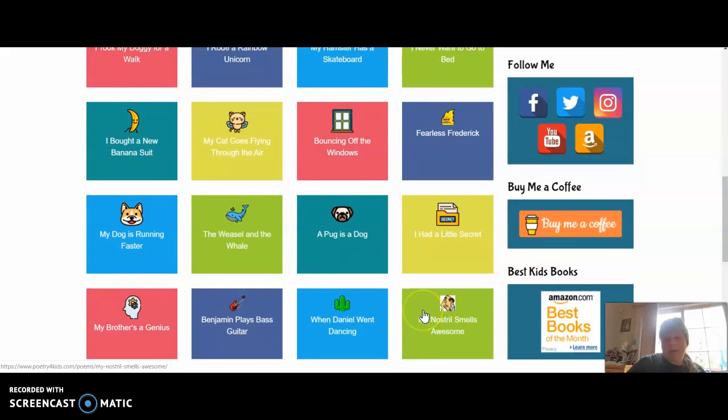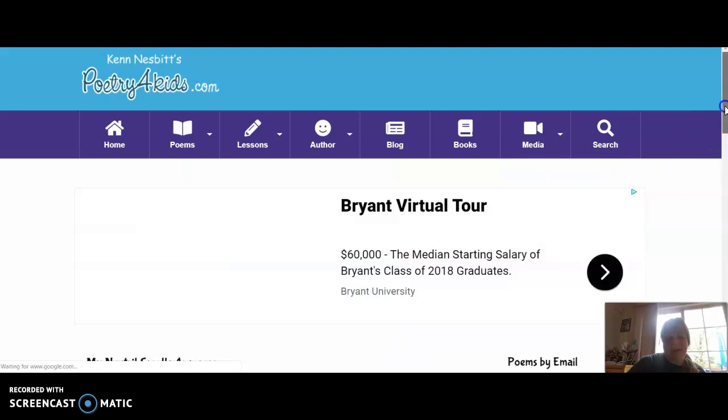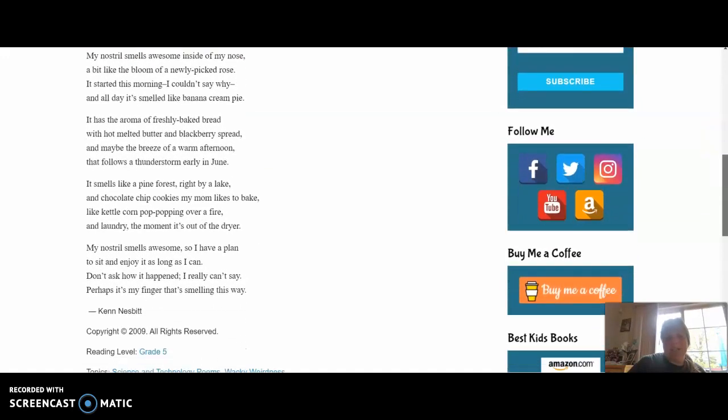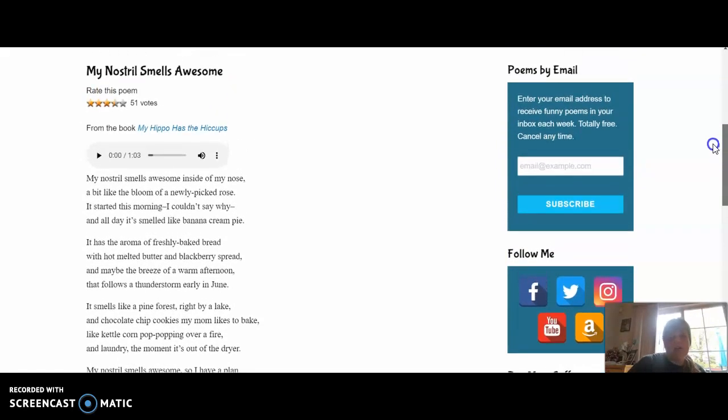So I'm going to go with My Nostril Smells Awesome. And I'm going to read this aloud. And remember, learners, the really cool thing about this website is you can actually hit this play button and it'll read the whole poem to you. So I think I'm just going to read the poem aloud, but keep that in mind as you're reading some of these poems. You can have it play and read aloud to you. All right, this one's called My Nostril Smells Awesome. And again, we're looking to see where the metaphor or the simile is, like what is being compared in this poem.